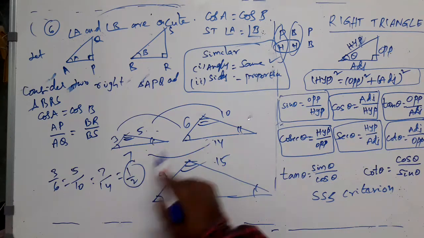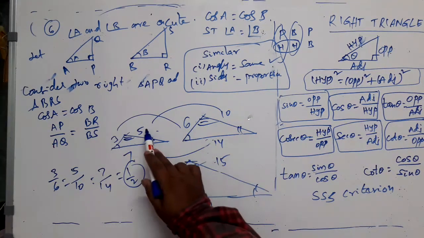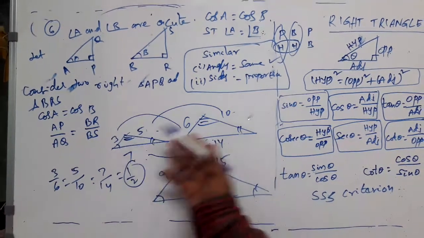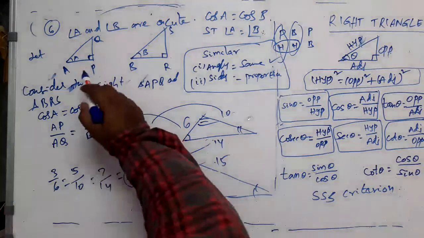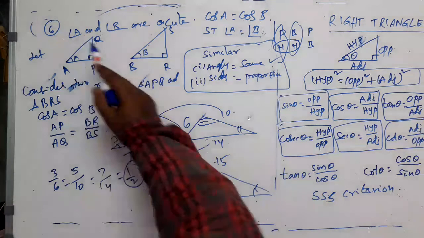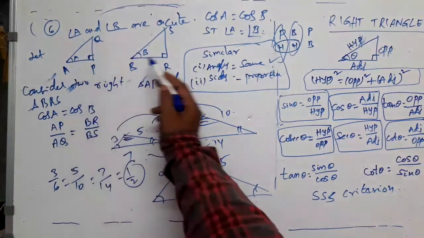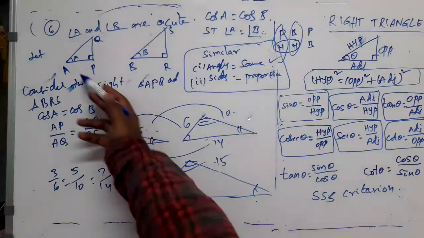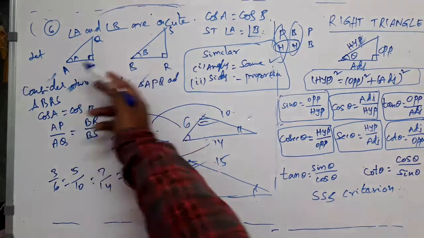For proving that sides are proportional, what are we supposed to prove? Like this: 3 by 6 is equal to 5 by 10 is equal to 7 by 14. If I have proved that, then the ratios of sides are equal, and I can say these two are similar triangles. So in this case, what are we supposed to prove? AQ divided by BS. Corresponding sides means AP and B are corresponding sides, because we have considered this to be the adjacent side for angle A. This is the adjacent side for angle B. So these two will be corresponding sides.